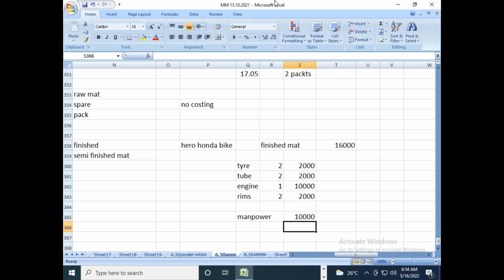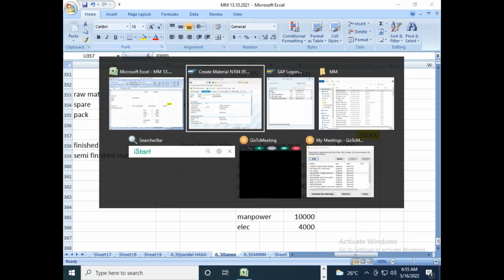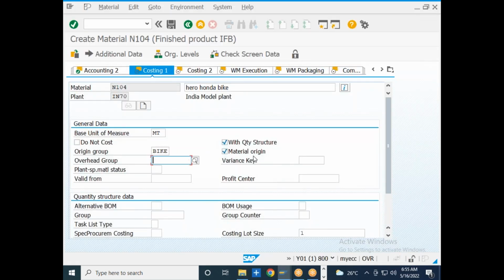And the electricity consumption, all those things will be overhead cost. So if you include manpower and electricity as overhead cost, then your total bike value will be 30,000 rupees. So you just need to select these overheads also when you are calculating the total cost of a particular material. So what is the overhead group? What is the variance key? These things you just need to select.